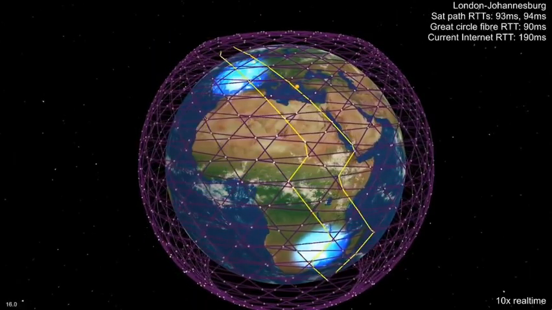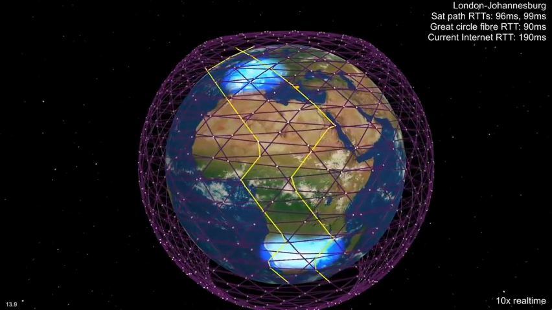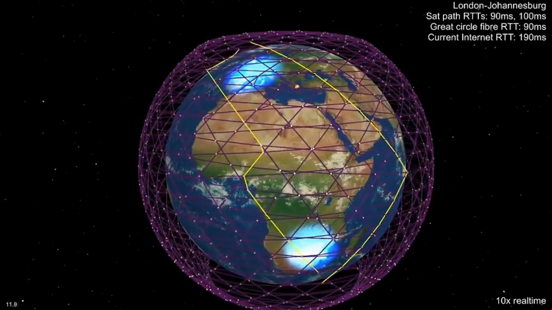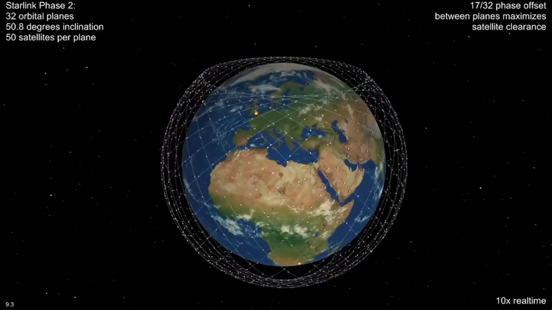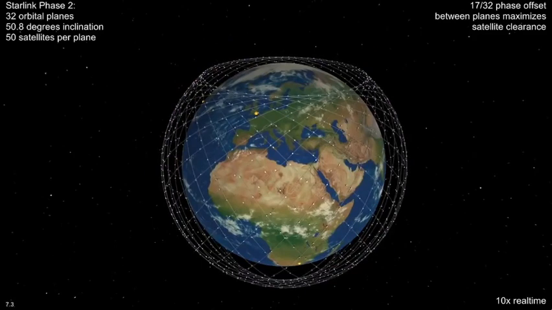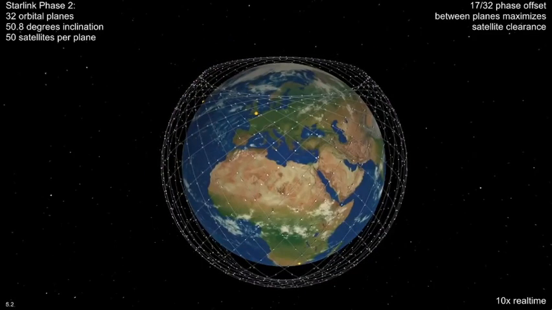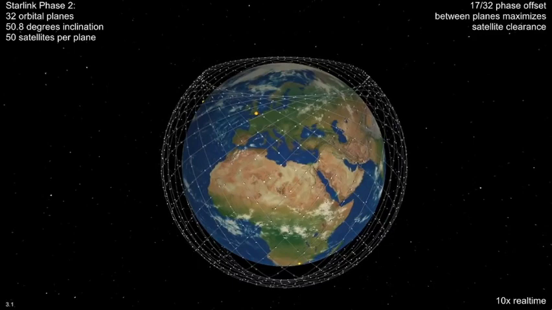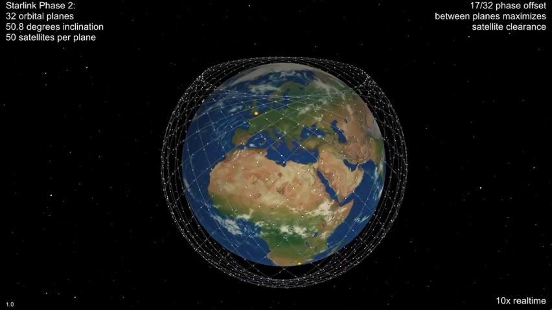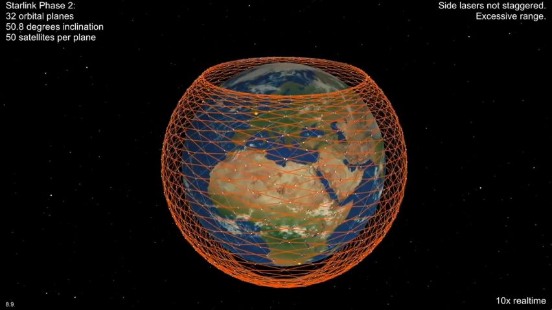What can we do to improve north-south connectivity? This is where Phase 2 of the constellation comes in. This adds another 1,600 satellites in 53.8-degree inclination orbits. They orbit slightly lower than the Phase 1 satellites, so travel slightly faster.